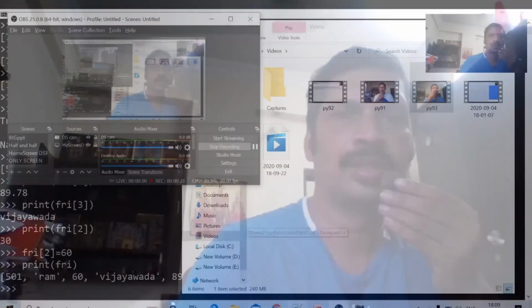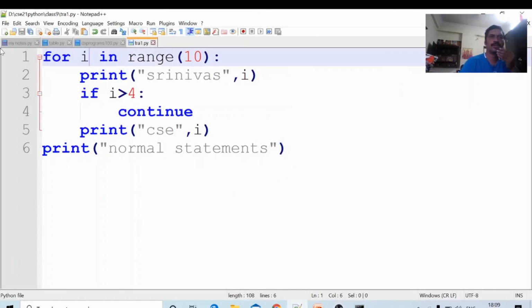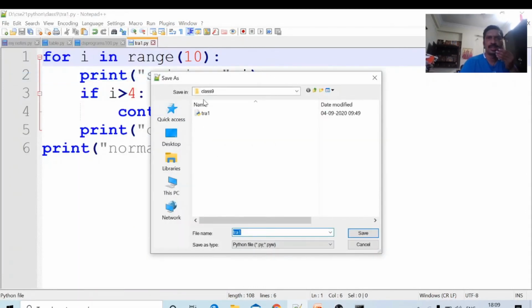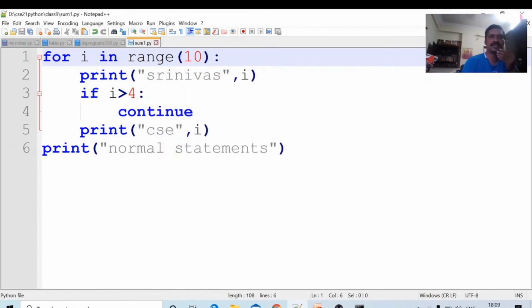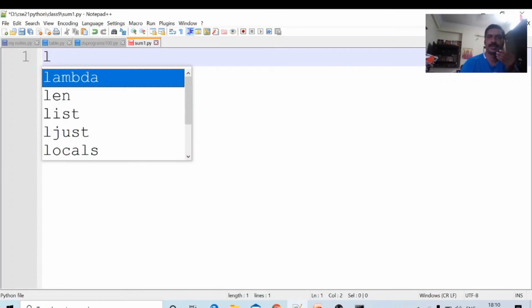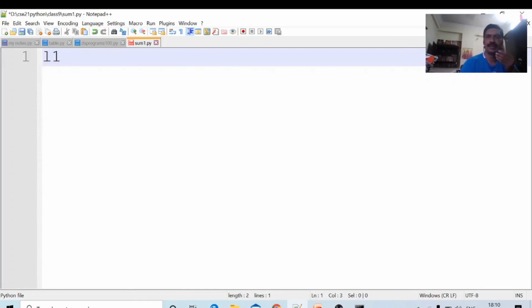I am opening the notepad. Okay, I am saving this file with save as, in class 9, as sum1.py. The name of the file is sum1.py. I am deleting all this. Okay, list elements. List I am declaring.